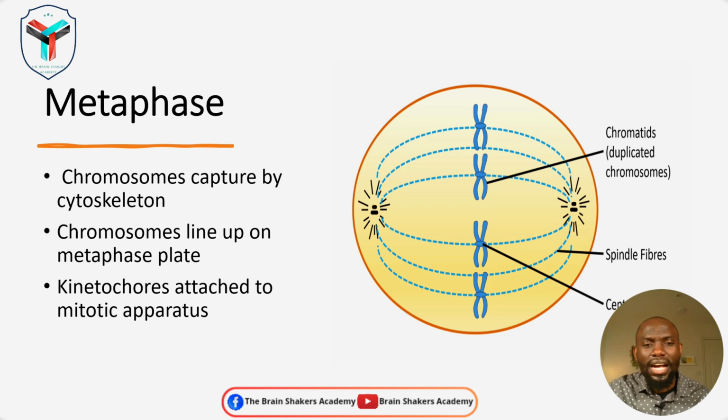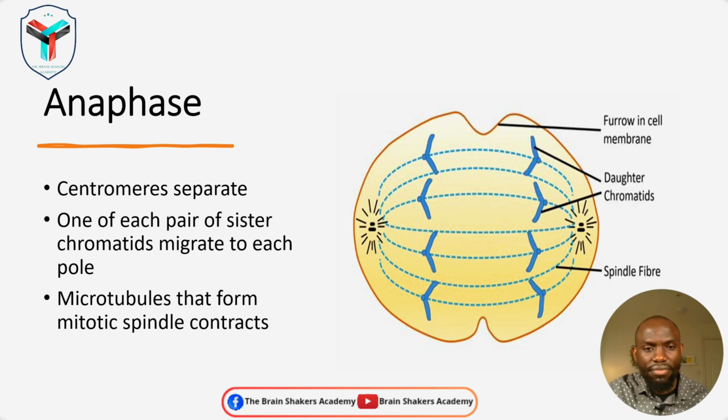Now, let's look at what happens once we have all the chromosomes aligned on the metaphase and then we have moved into the next phase, which is the anaphase. Now, during the anaphase, you find that a furrow begins to form in the cell membrane. Now, why is a furrow forming in the cell membrane? This furrow begins to form